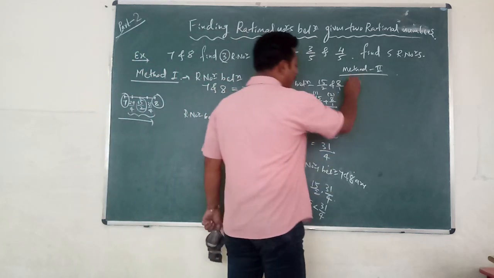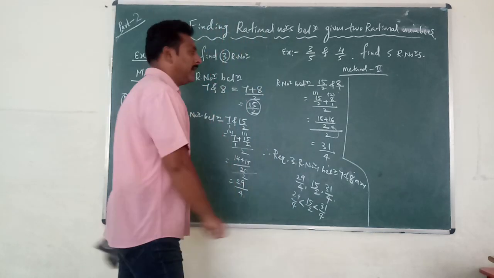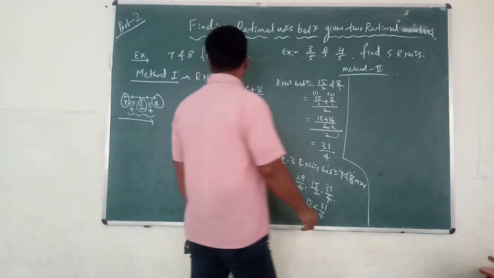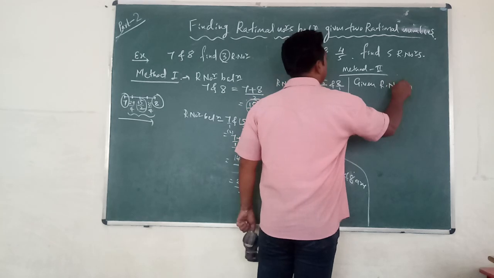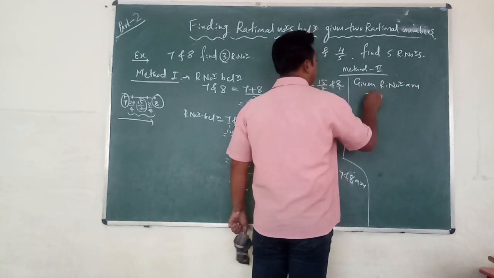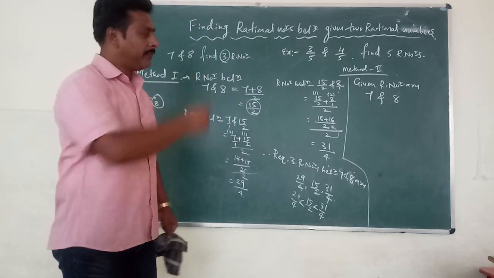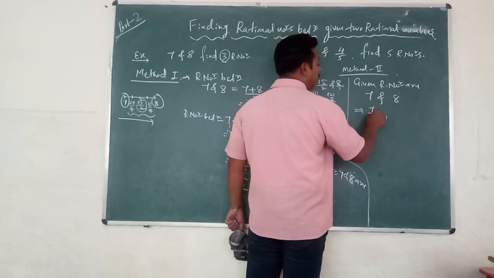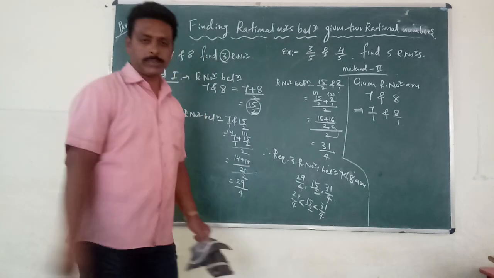For that, what we have to do? The second method is the LCM method. Finding the LCM method, and how to find the rational numbers? Given rational numbers are 7 and 8. If you write these as rational numbers, they can be written as 7 by 1 and 8 by 1. Correct?